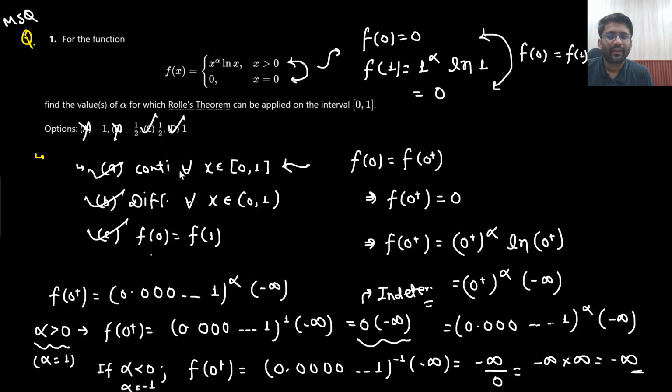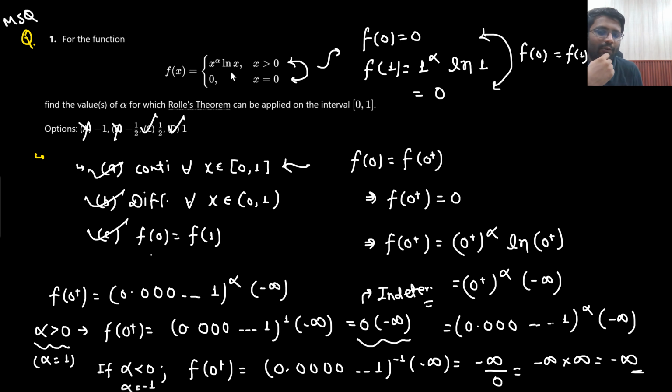So how did we check? Most probably in the examination, using only the continuity, you will be able to get the answer. So f of 0 plus should be equal to f of 0. So that we checked and we got to know that, yes sir, f of 0 plus is coming out to be equal to f of 0 for alpha greater than 0. Because sir, if alpha is less than 0, then there is a problem. What is the problem? Then it is becoming infinite into infinite form.